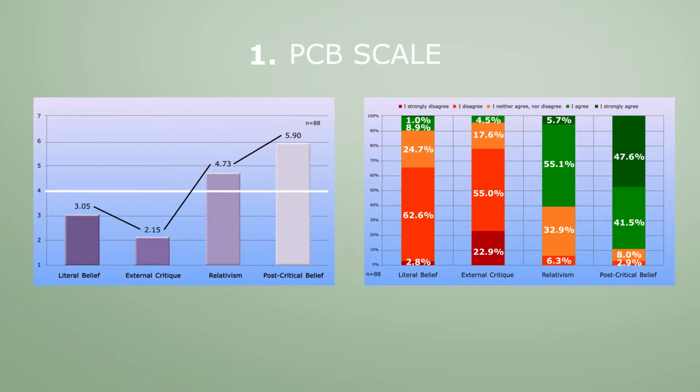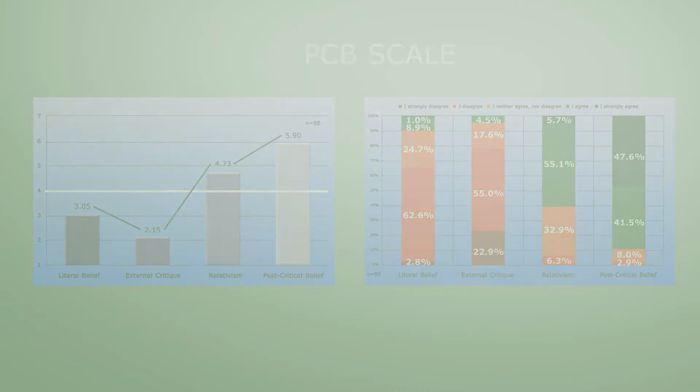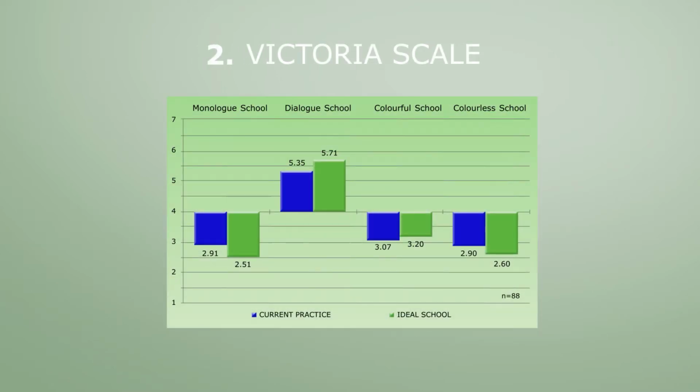This concludes the PCB scale. Let's move on to the next scale. The Victoria scale. These graphs all have a light green background color. This is the scale means graph.